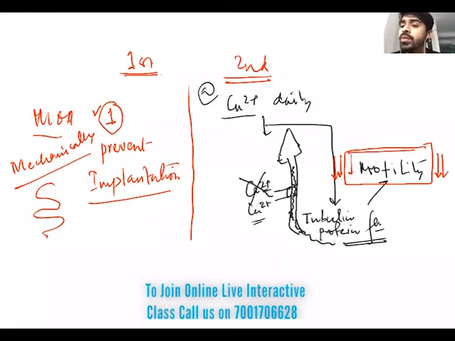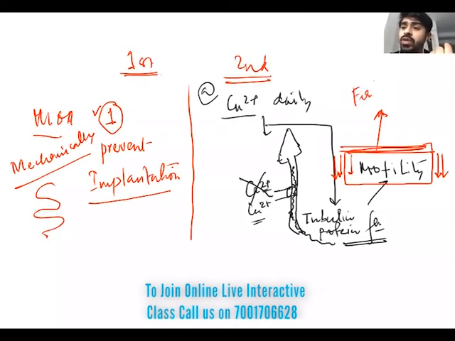And as the motility is hampered, or going down, do you think the sperm, if unable to swim in the vaginal fluid and the uterine fluid, will reach the fallopian tube?